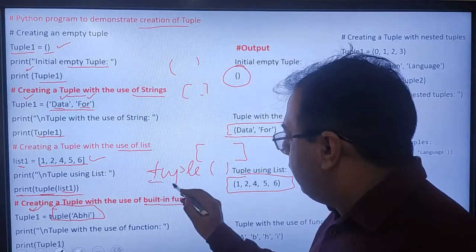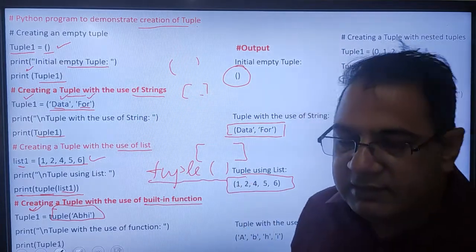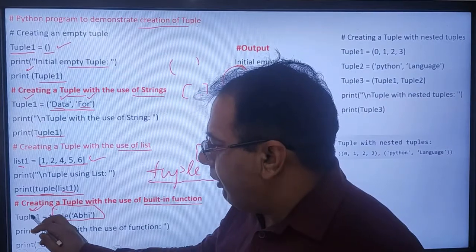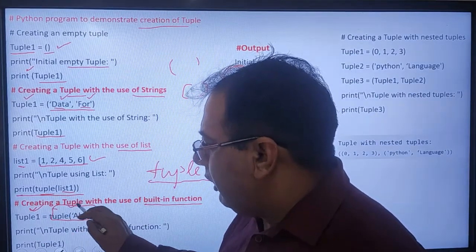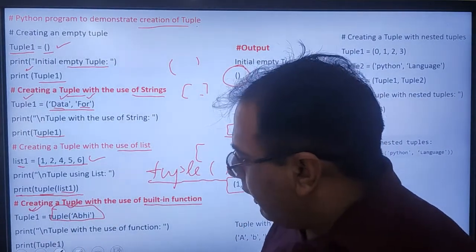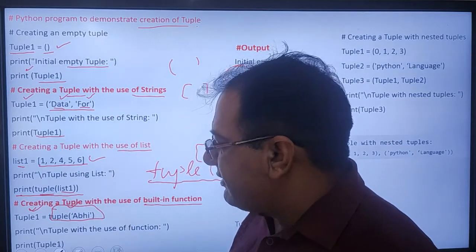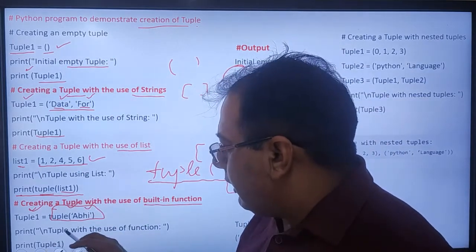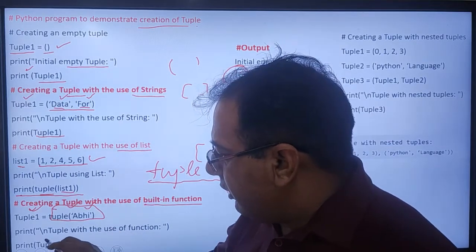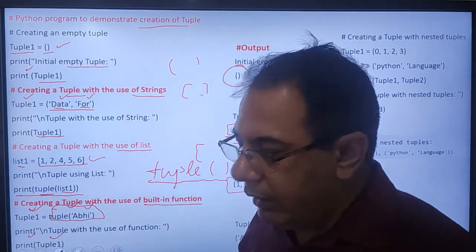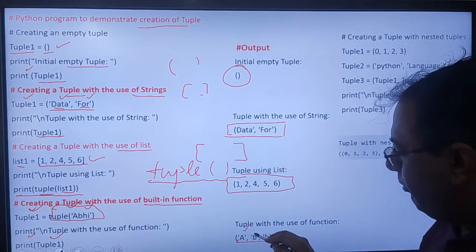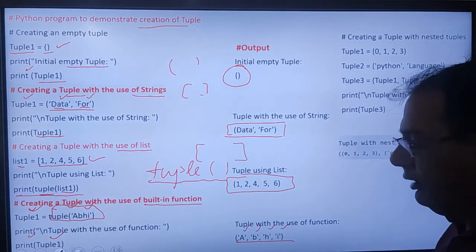If I write it like this, it is called a built-in function. Here I have defined a tuple 1 using the built-in function, and the value is string type. It is abhi. When I print this tuple 1 with the help of the print statement, then the output looks like A, B, H, I.